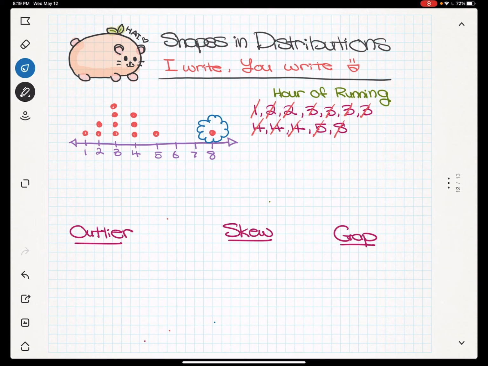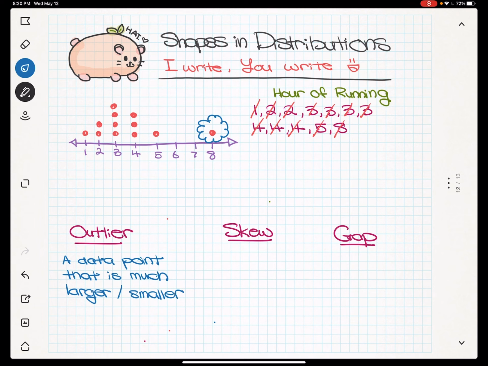So go ahead and write this down under the definition of outlier. So an outlier is a data point that is much larger or smaller.